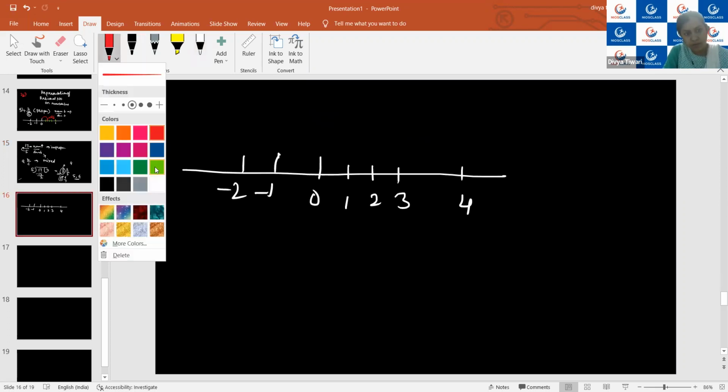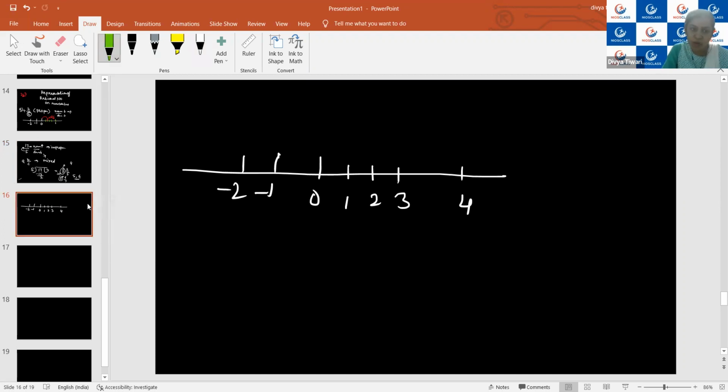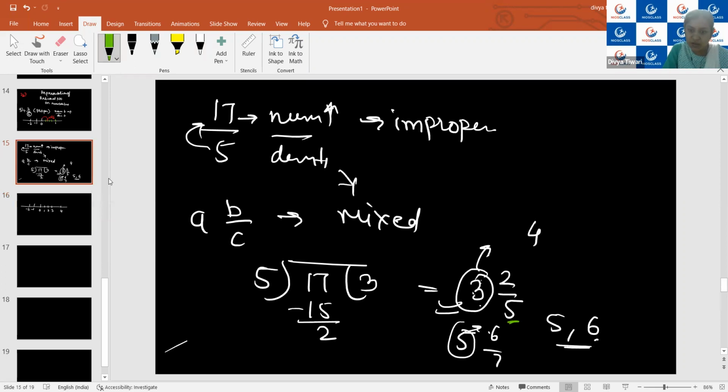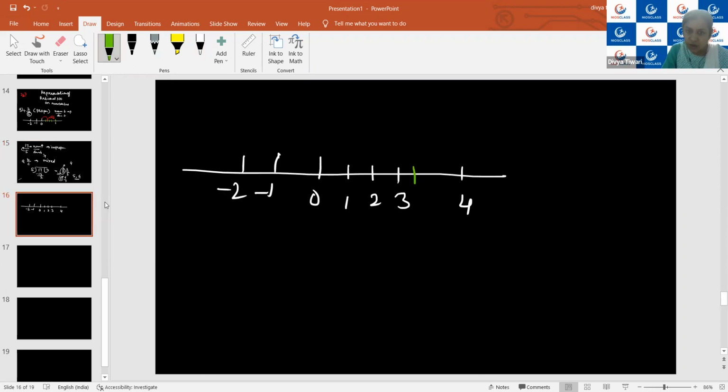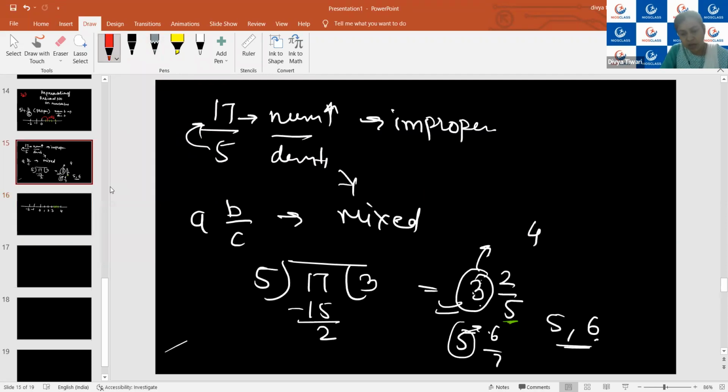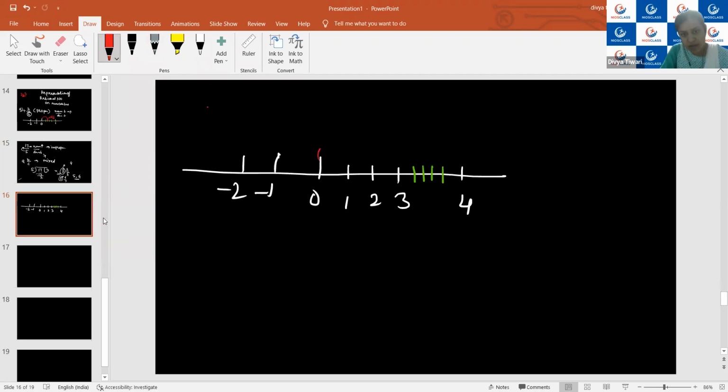So now I will be splitting this 3 and 4 between how many sections? Between 5 sections. So 1, 2, 3, 4, and this is 5. Okay. So now what I have to do? I have to locate 3 whole 2 upon 5. So this is 3 whole and 2 upon 5. So this will be my position for 17 upon 5, or you can say 3 whole 2 upon 5.